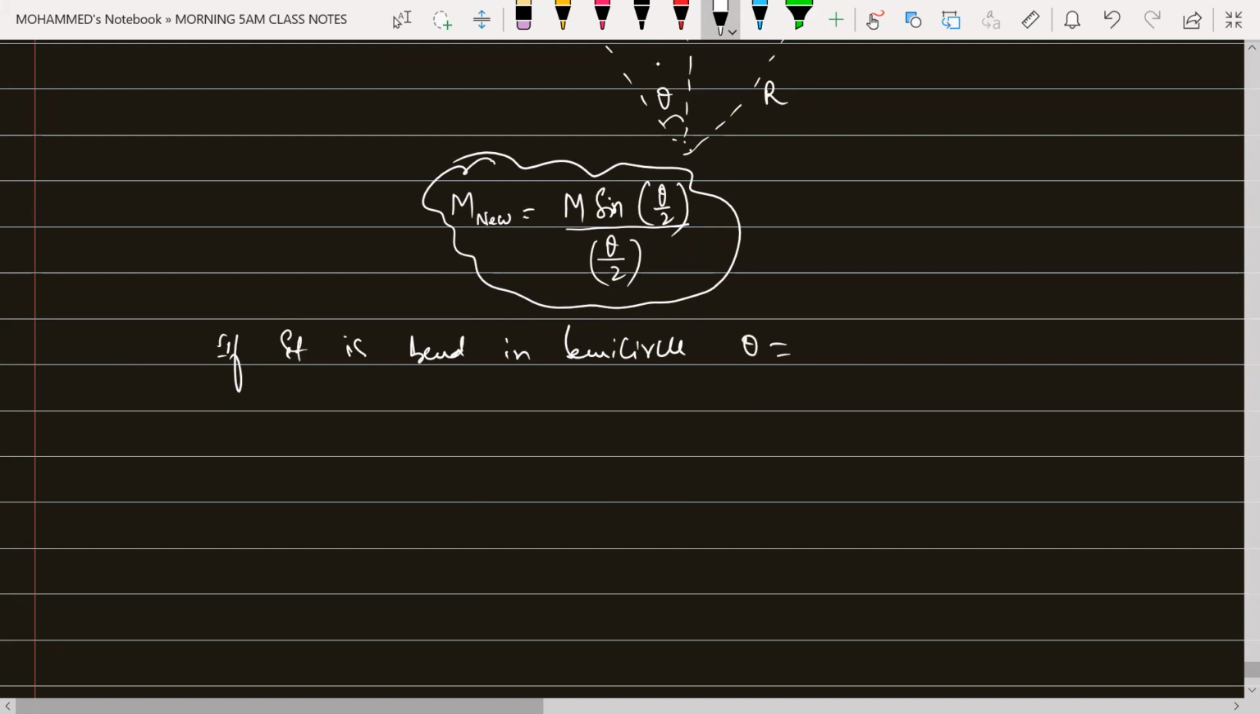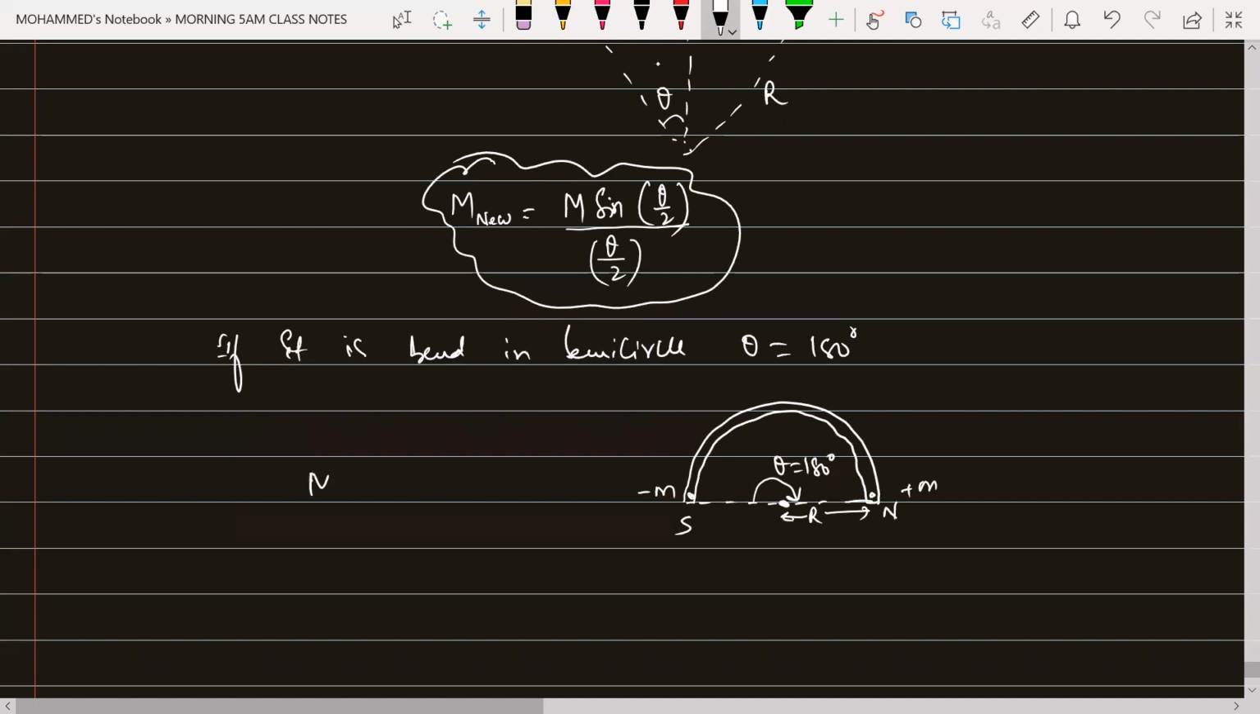For semicircle, theta will be equal to how much, beta? 180 degrees. Semicircle means the bar magnet is bent exactly like this. This is your pole strength here. This is minus m, this is your plus m. Plus m means this is north pole, this is your south pole. Line joining between them, this is the radius from here to here. This is your capital R. So theta will be equal to 180 degrees.